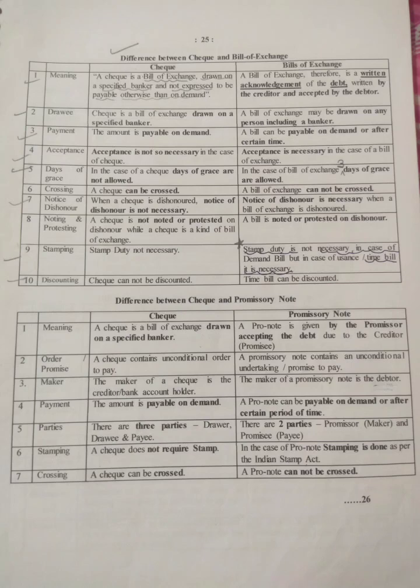Okay, so the second point is drawee. Now see who is a drawee in this case. A check is a bill of exchange drawn on the specified banker, and a bill of exchange may be drawn on a person including the banker. So on whom can a bill of exchange be drawn? A person including the banker.